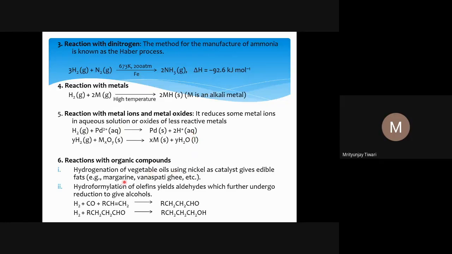Reaction with organic compounds: when we talk about hydrogen, we mostly talk about hydrogenation. And if we talk about hydrogenation, of what compounds? Is it of the olefin or of certain carbonyl compounds? Because carbonyl compounds also have unsaturation, there is a double bond between carbon and oxygen.